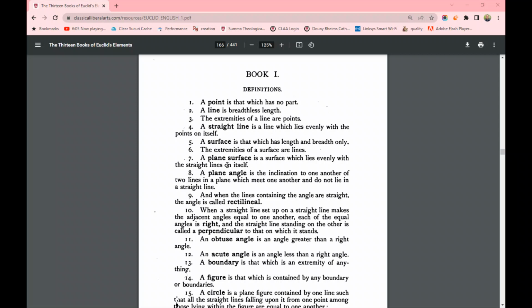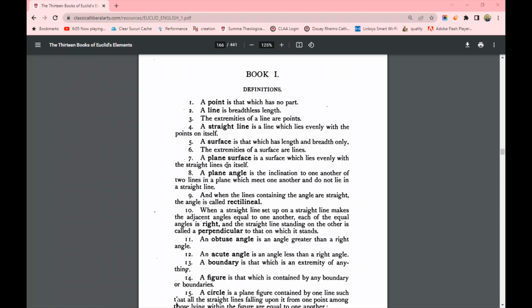I now have a figure that has length just like a line, right? You can see that this is a line here. This figure has length, but it also has breadth. It has length and breadth. That figure is a surface. Right here I have a triangle, which we're going to learn about in a minute.